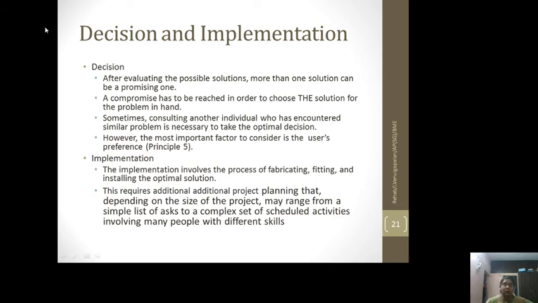So in that scenario, you have to make a decision, right? A compromise has to be reached in order to choose the solution for the problem in hand. You can consult other people who have experienced similar problems and see how they have taken the decision, or if the decision they took had any contraindications in the future. So you can do that kind of study, you can have a discussion and then consider it. The most important factor is to consider the user's preference, like principle 5 of our assistive technology assessment.